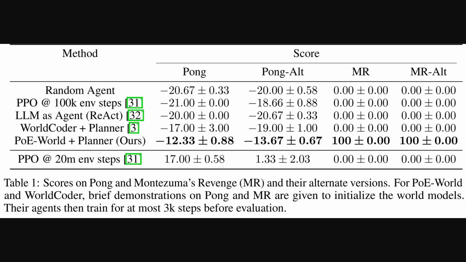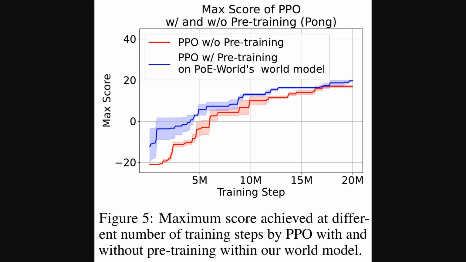Okay, and this table really drives that point home with the exact numbers. We're looking at the final scores for each method across the 4 games. You can see several baselines, including one called LLM as agent, which uses a technique called ReAct, where the model tries to reason its way through the game. In Pong, our plus planner method scores around -12, which is significantly better than those other low data methods. But the really stunning result is in Montezuma's Revenge, where PoE-World gets a perfect score of 100, while every single other method scores 0.